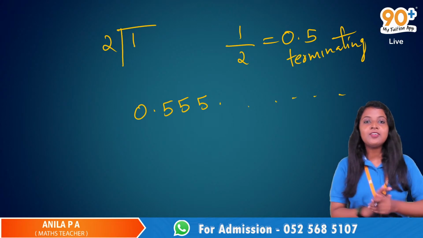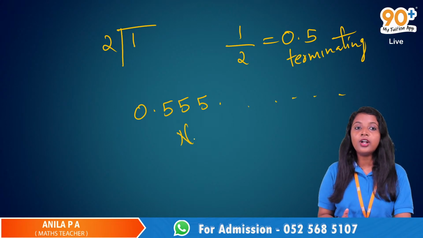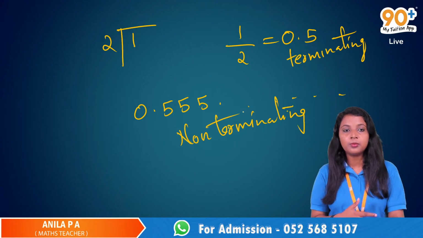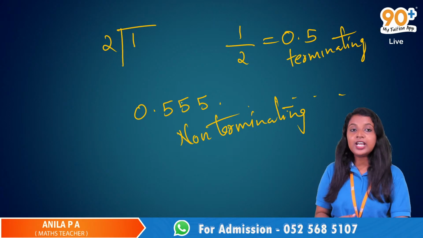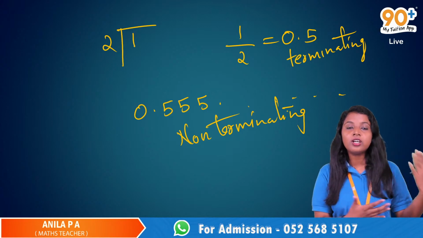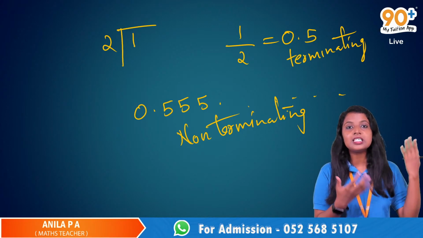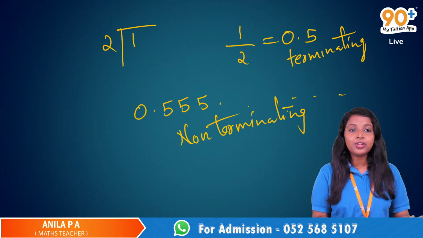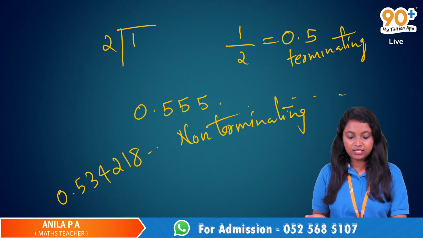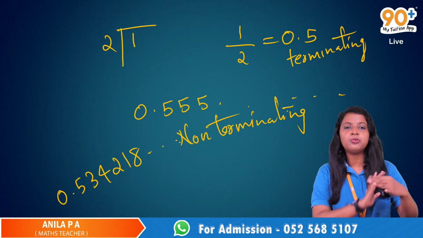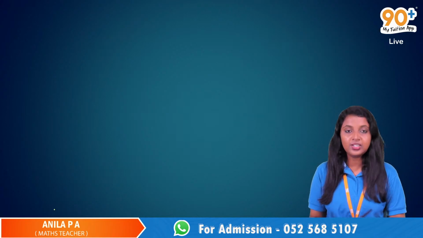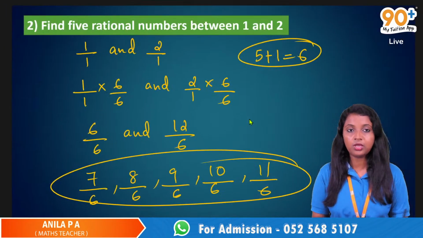So 0.5 is terminating, and here it is non-terminating. It's not going to end, it goes on and on. So that is non-terminating. And recurring means this 5 is repeating, no? 0.5555, it's repeating. So it's non-terminating, recurring, or non-terminating, repeating. Then non-terminating, non-recurring means it is not ending and the numbers are different, like 0.54218694. It goes on and on, but the numbers are not repeating. Please don't get confused about this. We will discuss this in the class, so please don't worry about that topic.